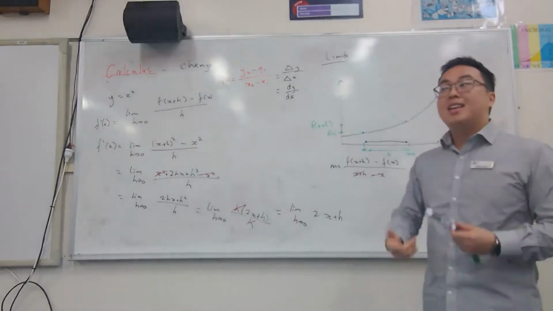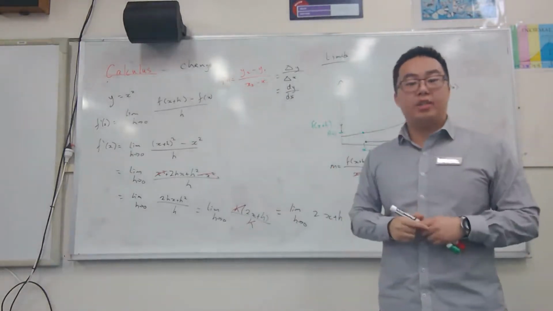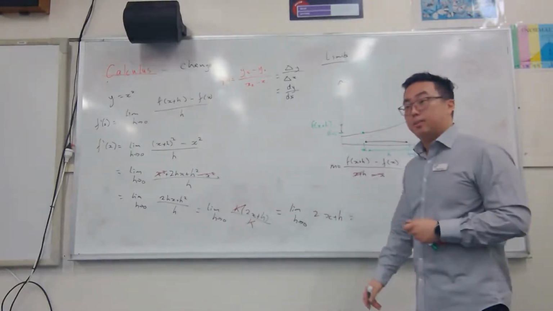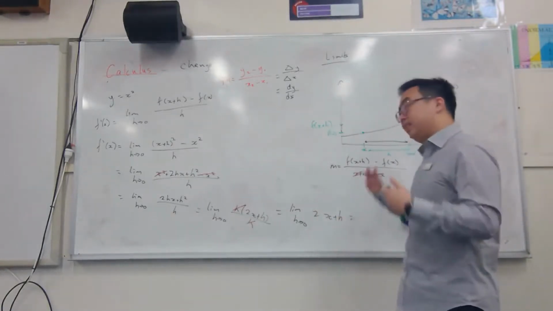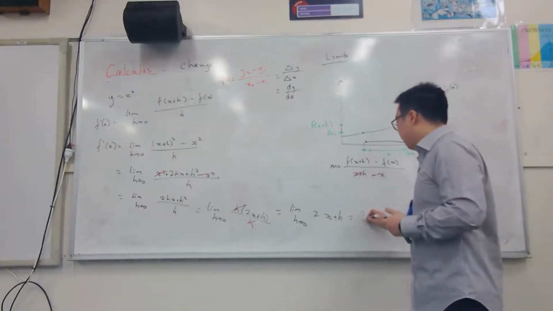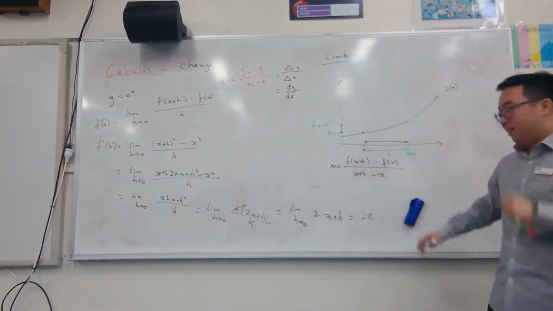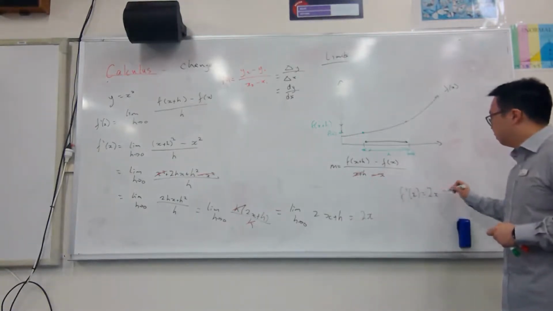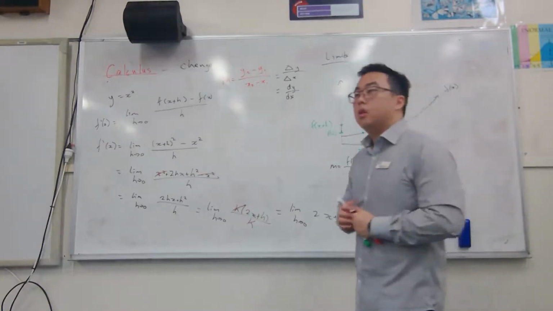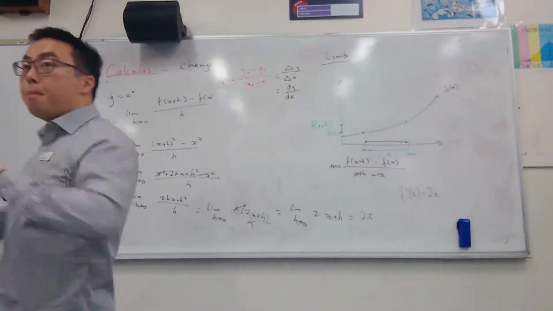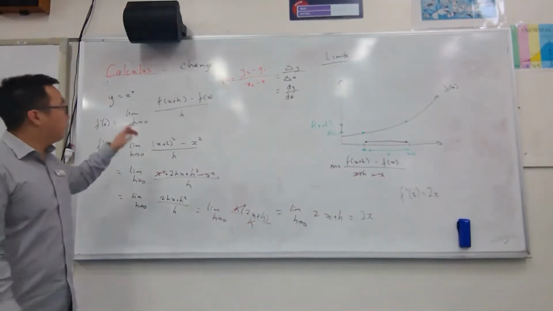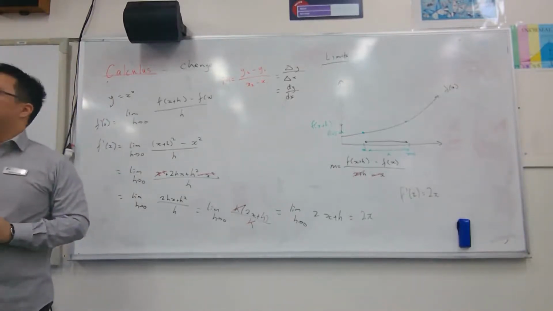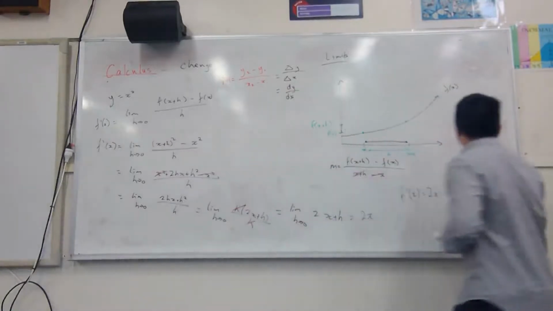No, we're not. Now we can substitute h equals 0. And we can take out the limit as h goes towards 0 now. We can literally substitute h as 0, and we get 2x. In other words, f dash x equals 2x. What we've done is found an equation that, no matter what point we put in, we can find the gradient of that point on y equals x squared. I'm going to go ahead and show you what that means.